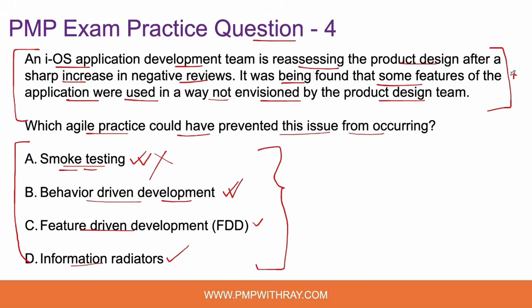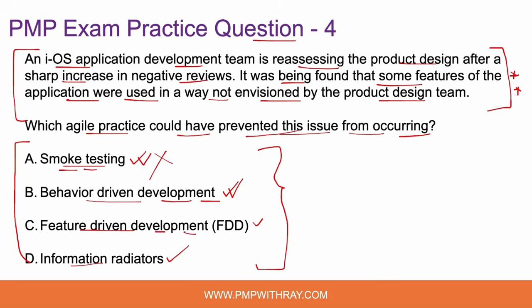Behavior-driven development aims to align the development process with the business objectives and improve communication between different roles involved in the development process. That nicely falls into the scenario described in this question, right? If behavior-driven development was followed very well in this entire process of application development, keeping the end user in mind through the use of user stories, this kind of situation could have been prevented from occurring. So behavior-driven development might be the right answer choice for this question, okay? But let's hold this option for now and evaluate option C and option D.